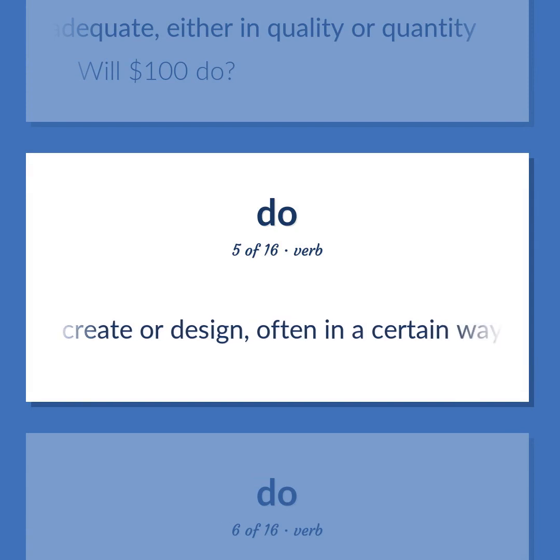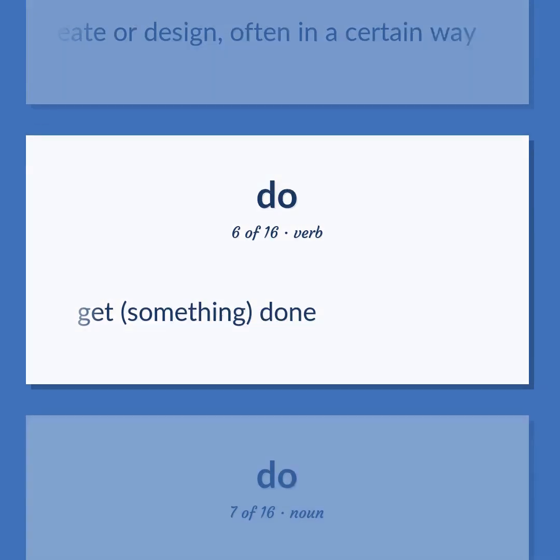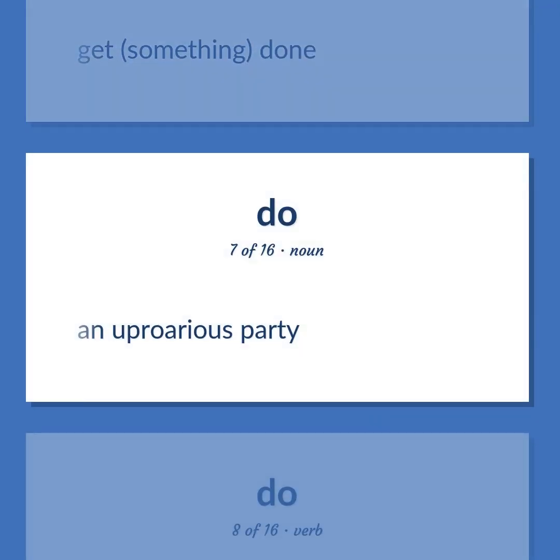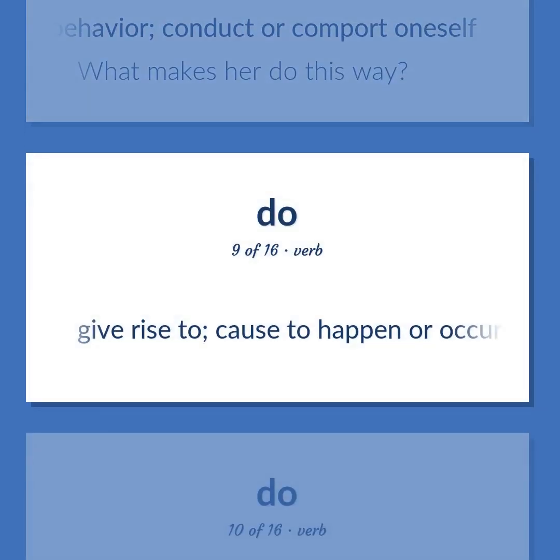Create or design, often in a certain way. Get something done. An uproarious party. Behave in a certain manner. Show a certain behavior. Conduct or comport oneself. What makes her do this way? Give rise to. Cause to happen or occur, not always intentionally.